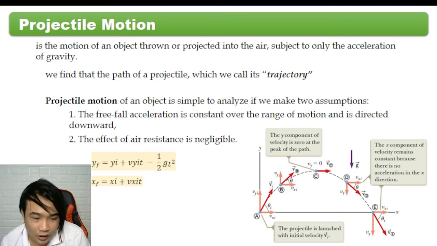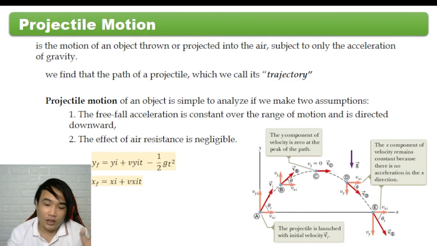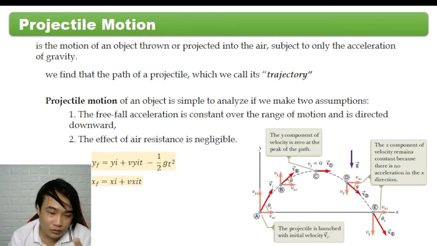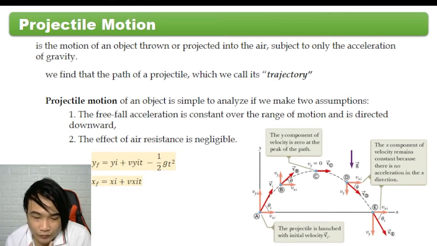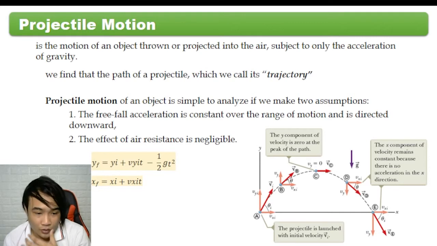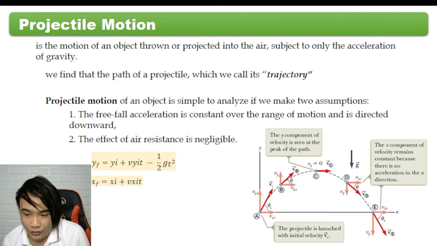Along x, we have no acceleration horizontally. So this term, minus 1/2 gt squared, is not there. All you have is the initial distance plus the initial velocity times time. That is all you need to get the final distance.